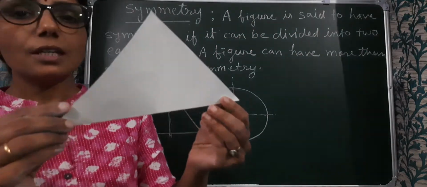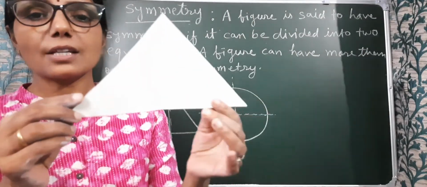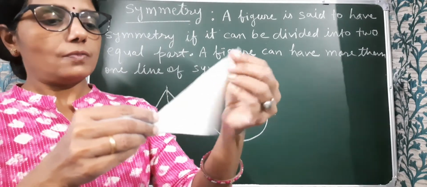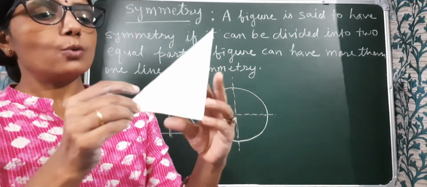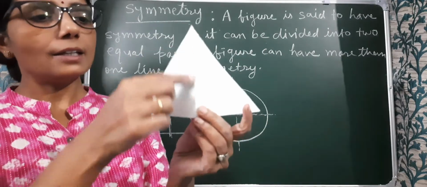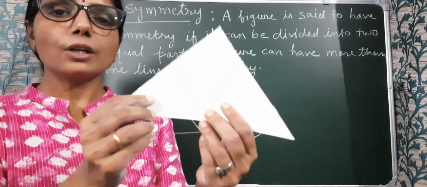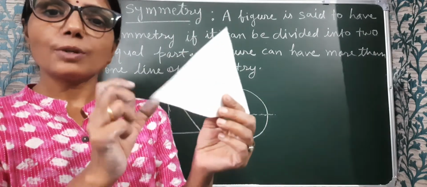Okay. Now see, this is a triangle. This is an isosceles triangle. And when I fold it, here I get one symmetry line and this line divides this triangle into two equal parts. So this is a symmetry line.